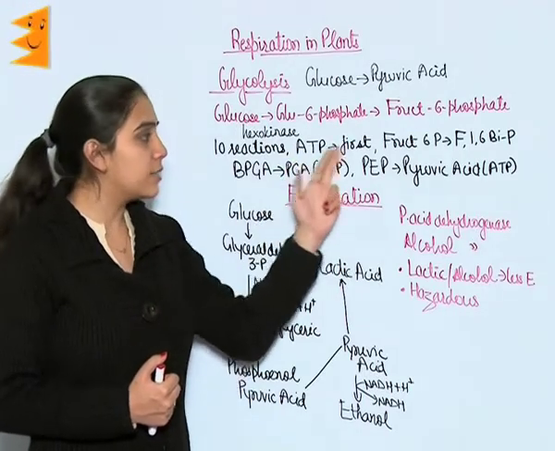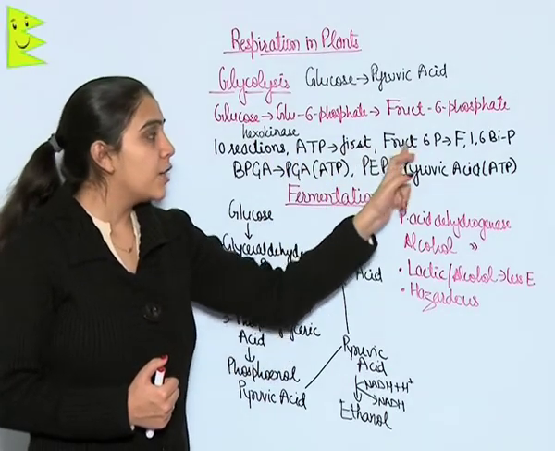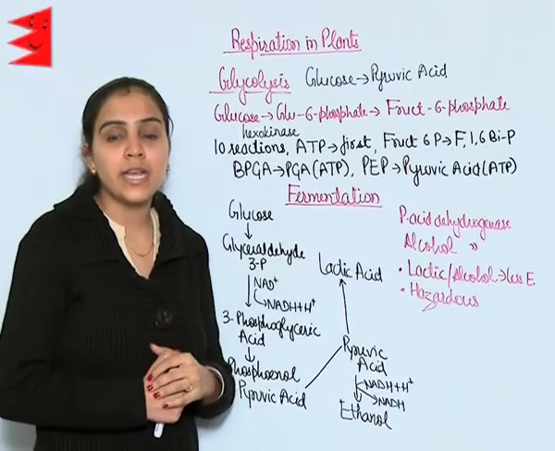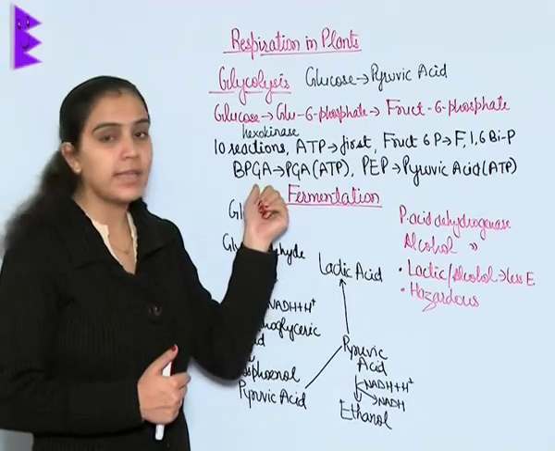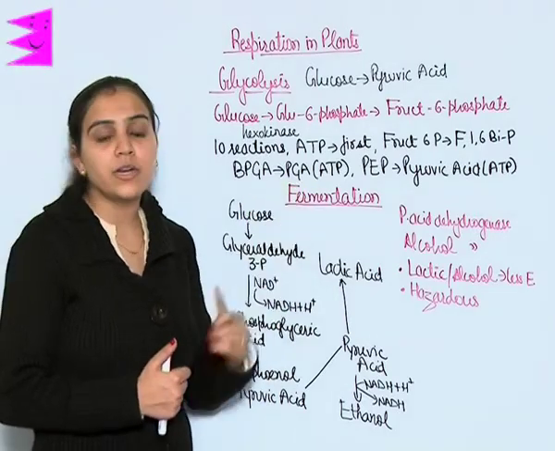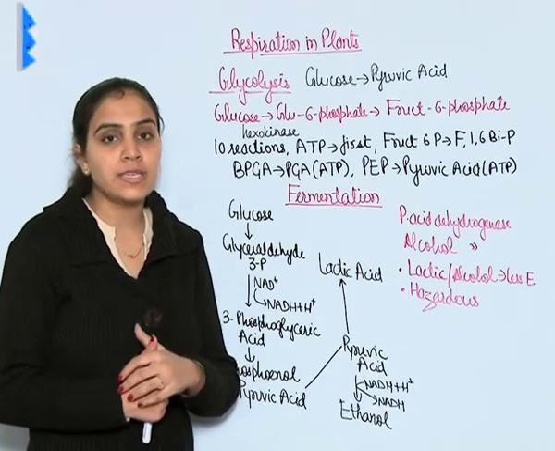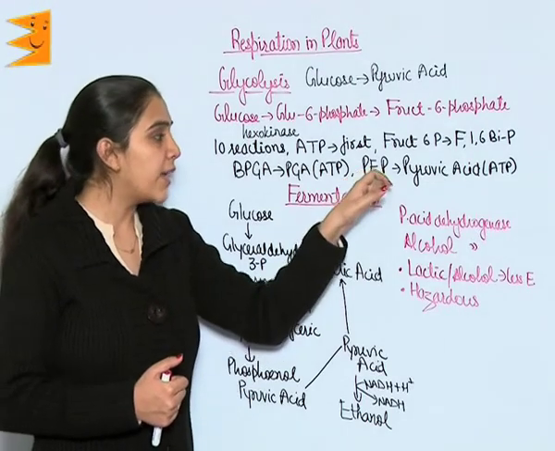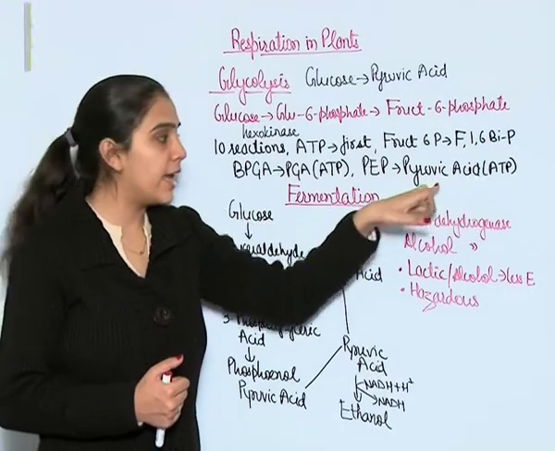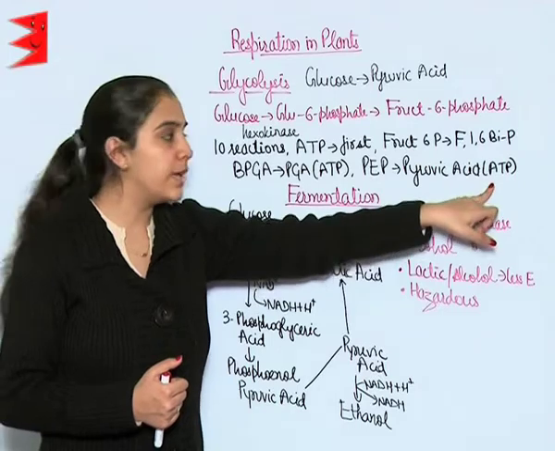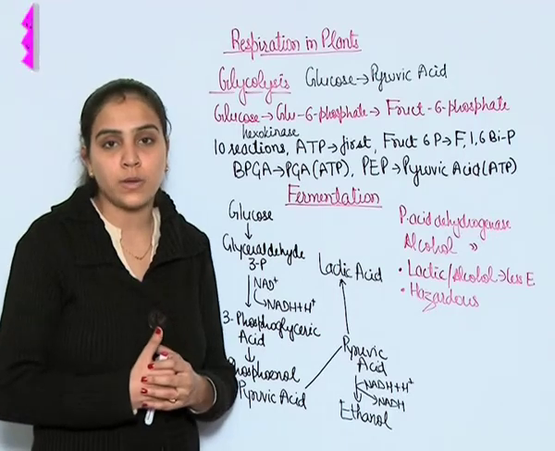ATPs are synthesized in two steps. In the first step, fructose 6-phosphate is converted into fructose 1,6-bisphosphate, and in the other step, BPGA is converted into PGA. In these two steps, one molecule of ATP from each step is generated. Finally, PEP gets converted into pyruvic acid and hence here also ATP is generated, and this is the end product of this process, glycolysis.